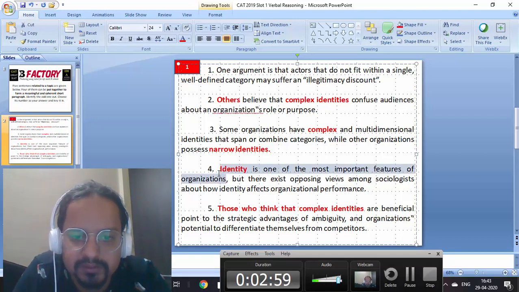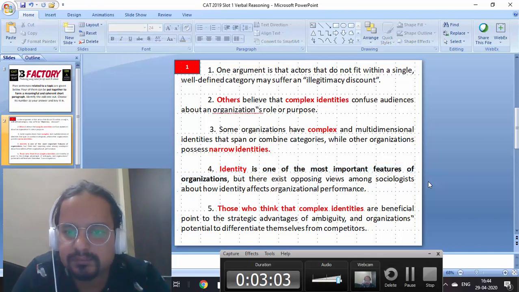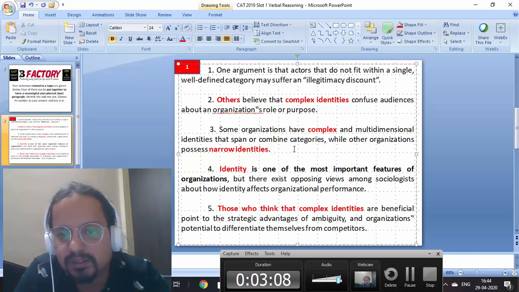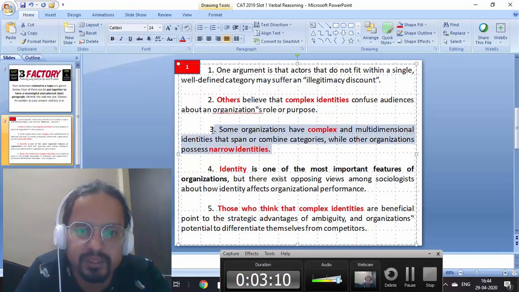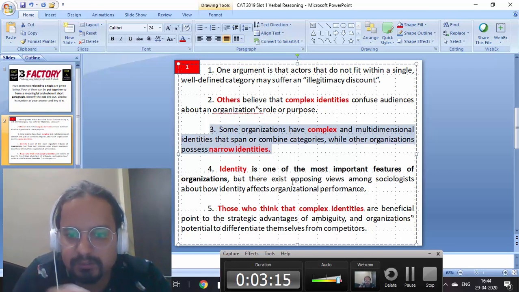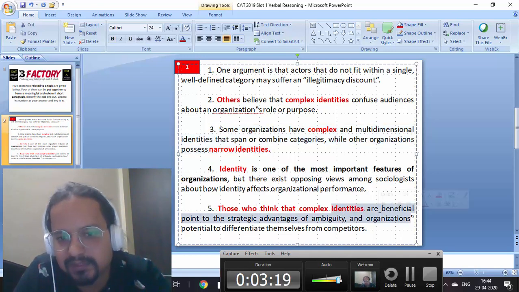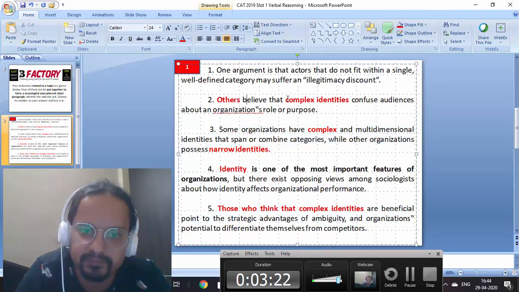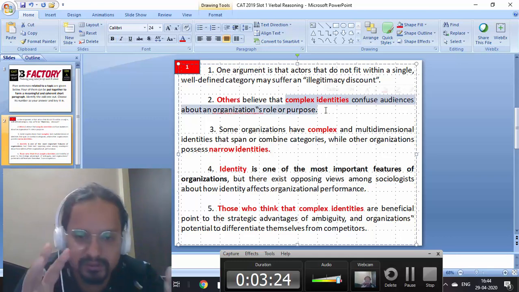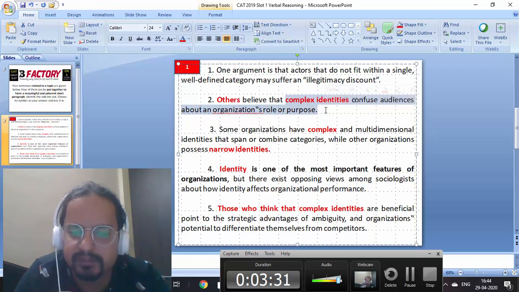So this is kind of an introduction, right? I like this as being an introduction. Okay. And some organizations, then it says number three continues by saying that some organizations have complex, others have narrow. Okay, fine. It's again talking about organization identities. Now, these some organizations feel differently, right? So five says those who think that complex identities, and two says others believe, right? So it's somewhat like three, four first coming, and then five and two coming, right? Or maybe four, three, and then five, two.